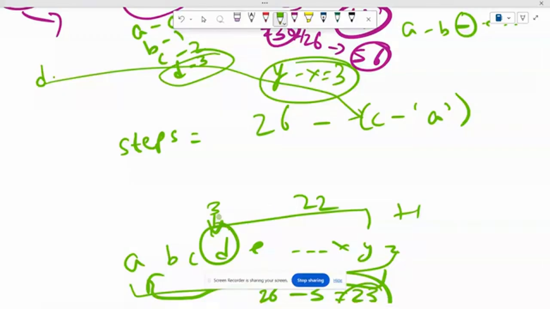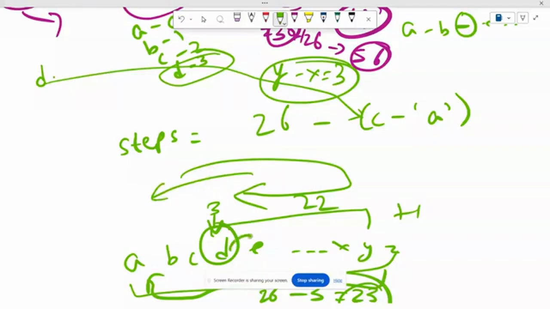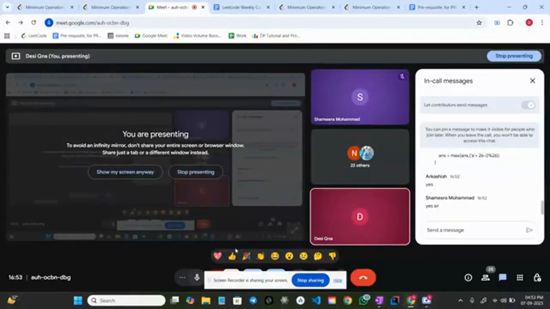By going in the clockwise direction, in this direction, right? You cannot go anti-clockwise. In the problem itself it says you can go from character D to the next character E, then F, like this. You cannot go to the previous character, right? Is this much clear? Is this formula clear with everyone?